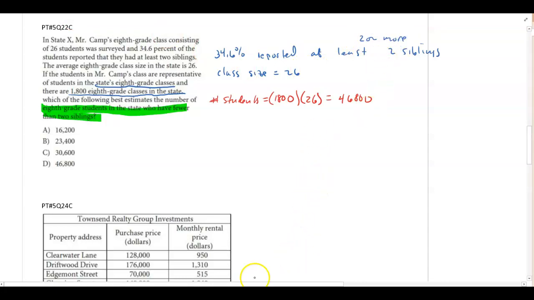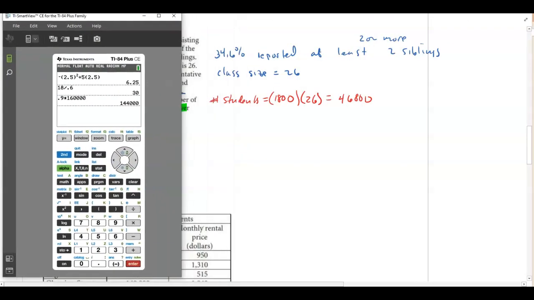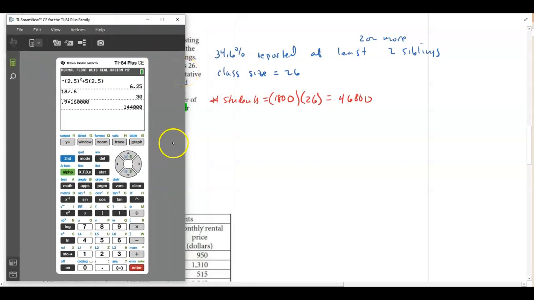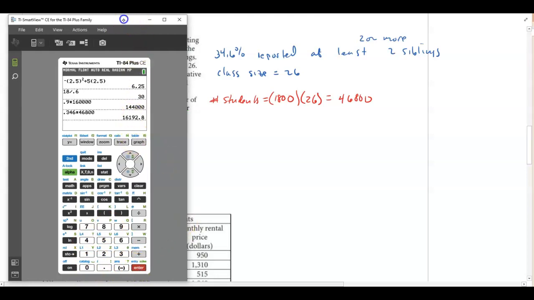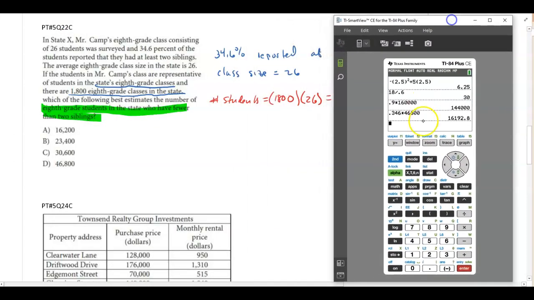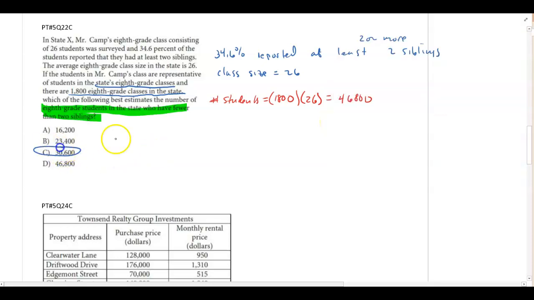So there's 2 ways to do this. One thing I could do is figure out how many students have 2 or more by doing 34.6%, which would be 0.346 times 46,800. That would give me 16,192. Now that's how many have 2 or more. Now I'm going to subtract that from 46,800, and that tells me there's about 30,600 that have fewer than that.